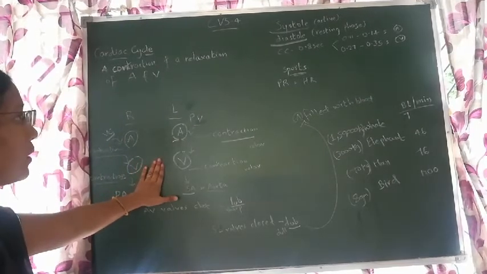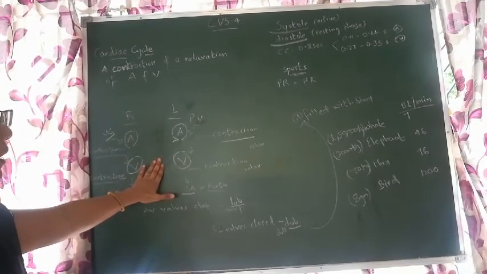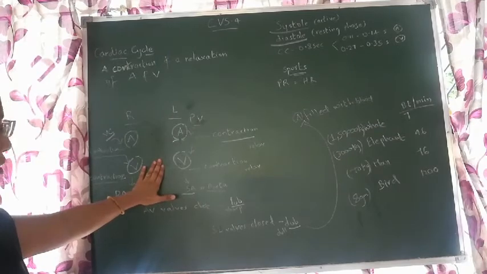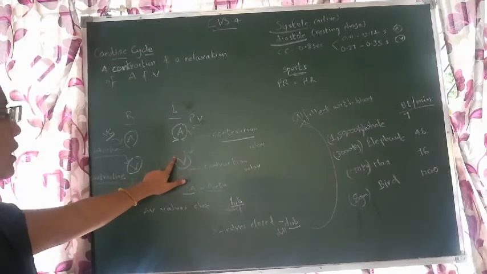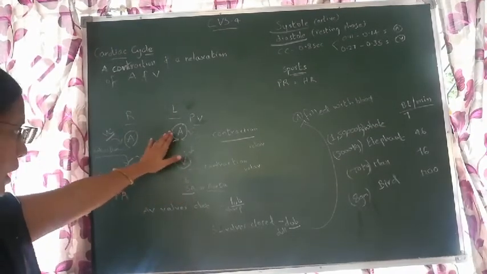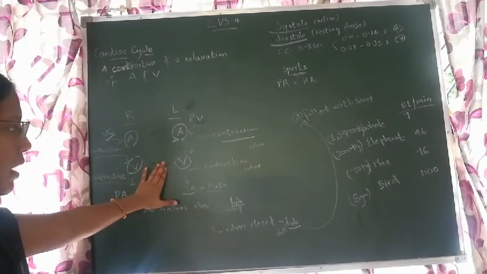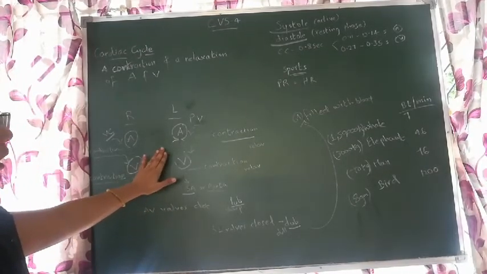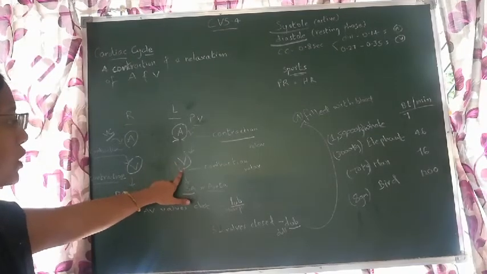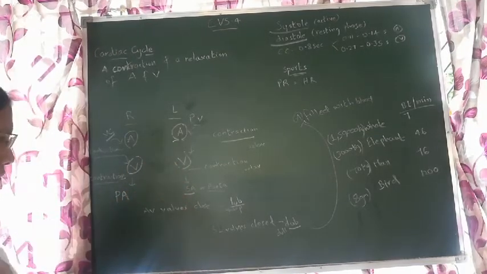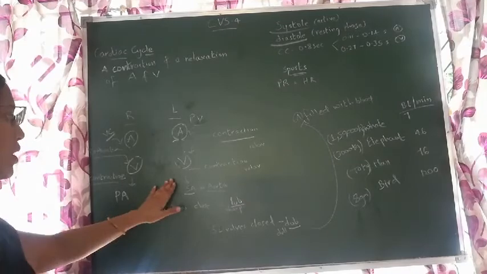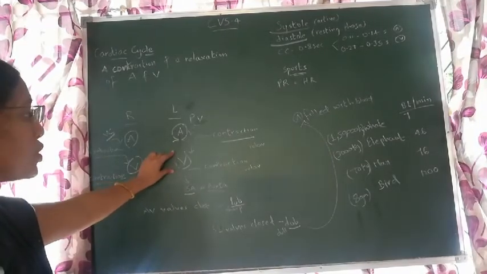Now what is ventricular contraction and ventricular relaxation? Now ventricles are filled with blood which came from atria, that is ventricular relaxation. But now where should the blood go? It should go to the vessels. So to enter the vessels, ventricles should contract.